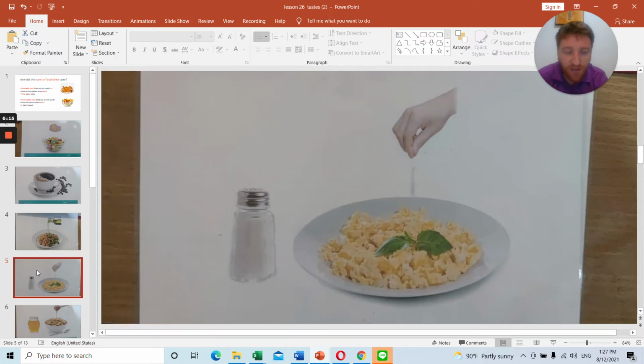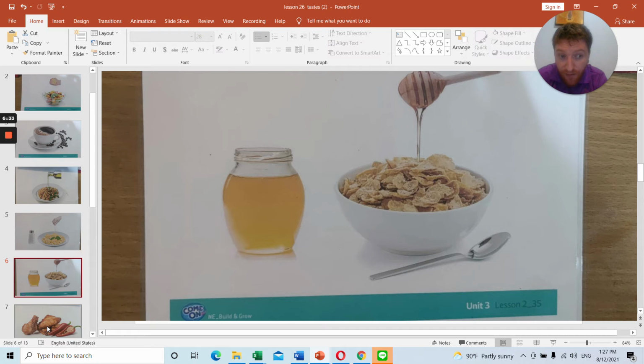How did the scrambled eggs taste? Remember, you can count eggs. How did the scrambled eggs taste? They tasted salty. Cereal, how did the cereal taste? You cannot count cereal. It tasted sweet.